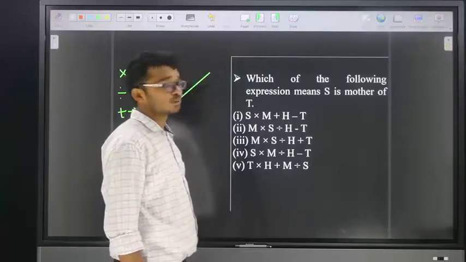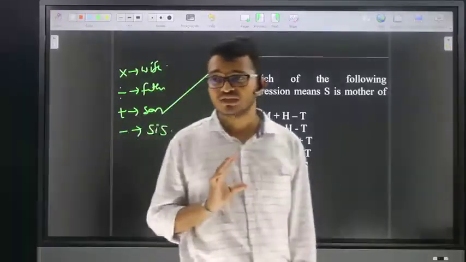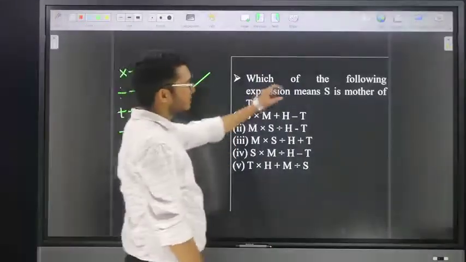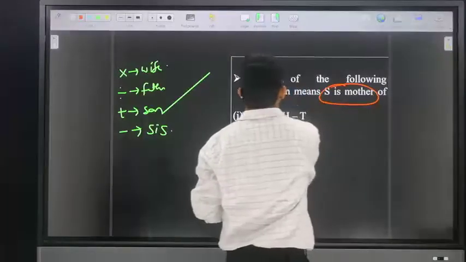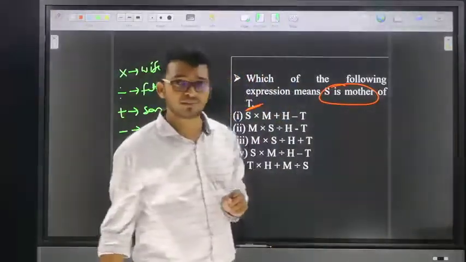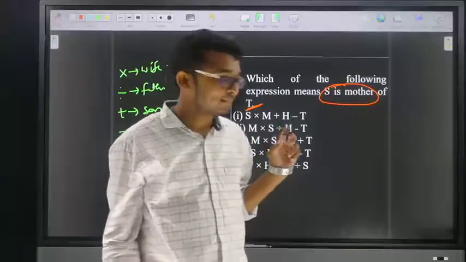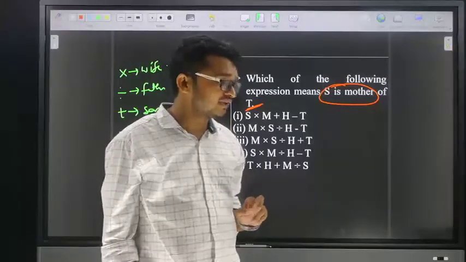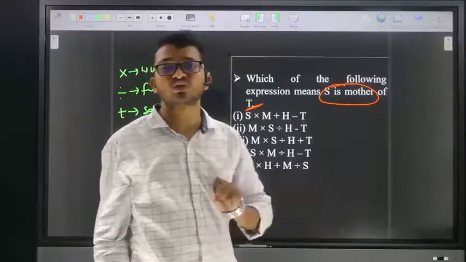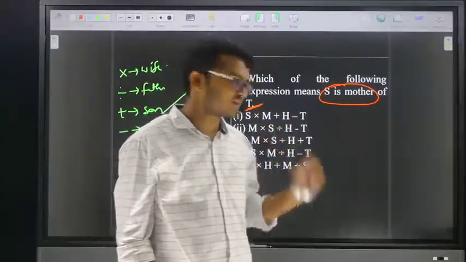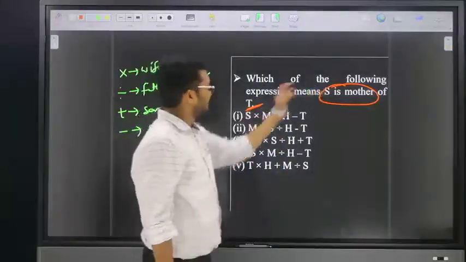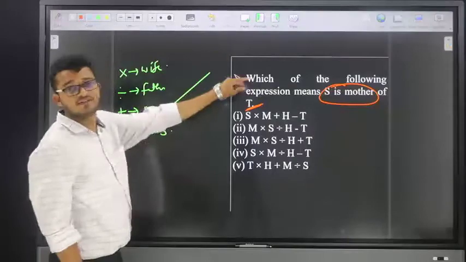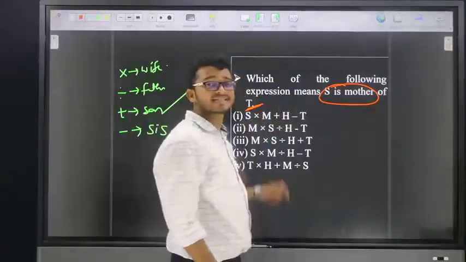Friends, don't solve this model by using the general method. Here the question is: which of the following represents S is mother of T? Friends, I need comments from everyone watching this session. If you have any doubt in this question, simply write your comment and I will explain. The mention is S is mother of T, so S is compulsorily female.